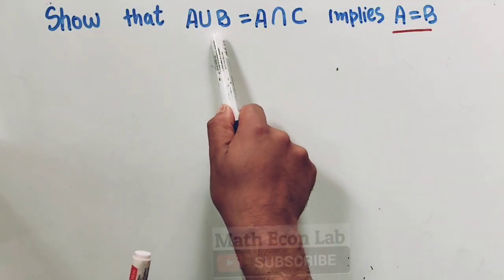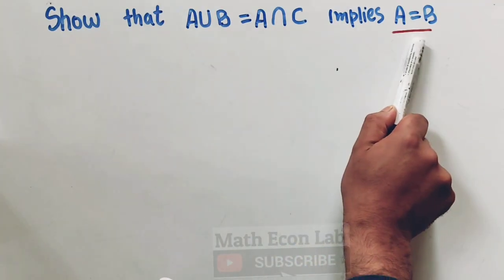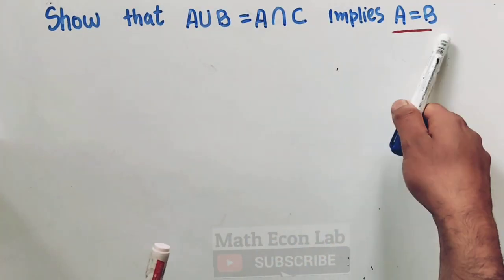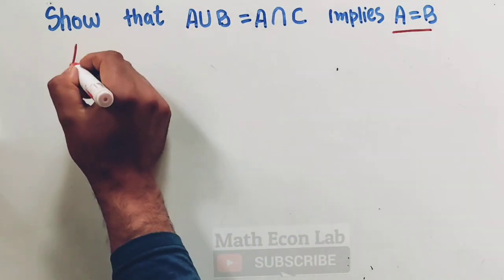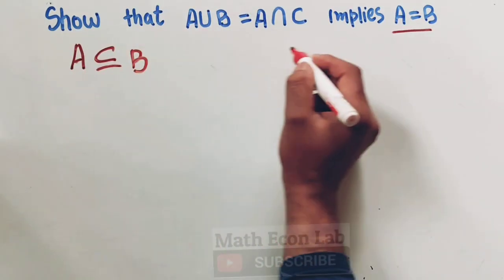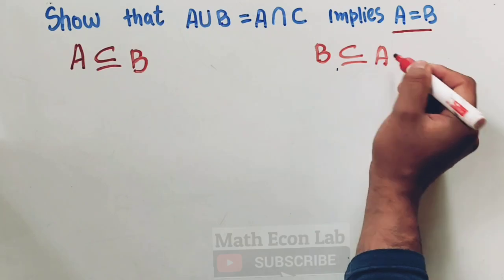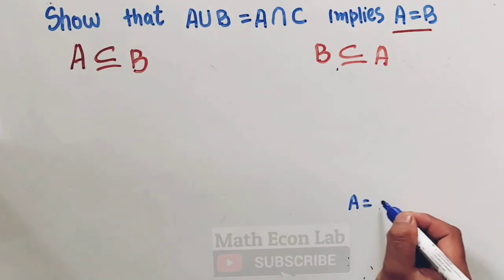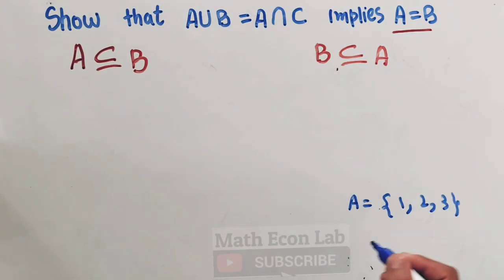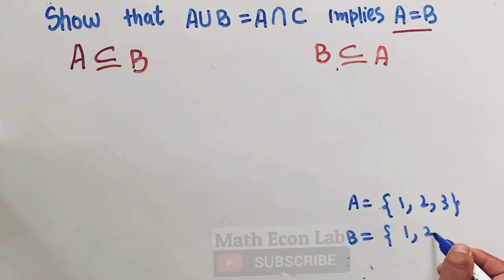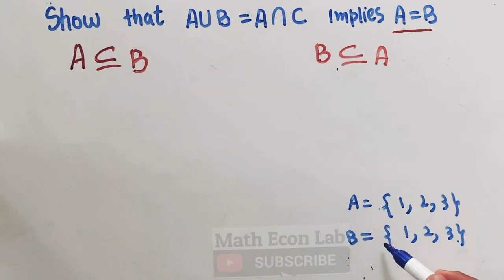Show that A union B is equal to A intersection C implies A is equal to B. Okay, so to prove that A is equal to B, that is, A and B are two equal sets, we need to prove that A is a subset of B and B is a subset of A. That is to say, let us suppose A is a set containing 1, 2 and 3. B is another set 1, 2 and 3. To prove that A is equal to B, what do we need to do? We need to prove that A is a subset of B and B is a subset of A. Here you can see A is a subset of B and B is also a subset of A. That means A and B are equal then. We need to prove that very thing.